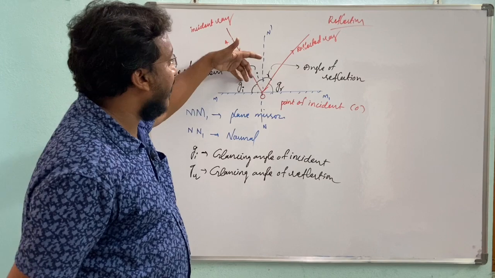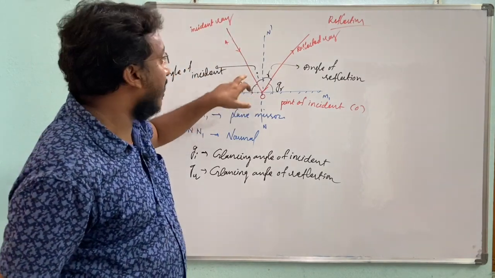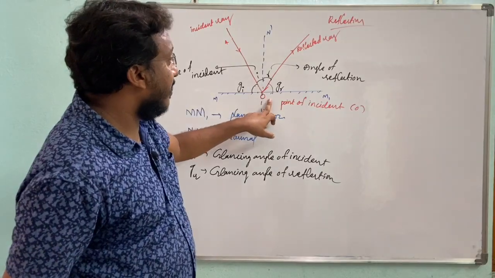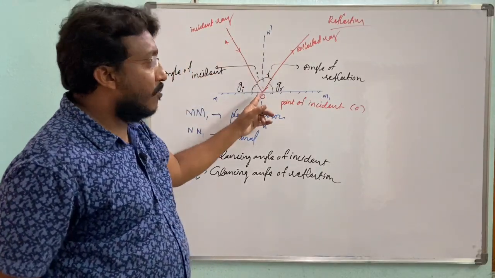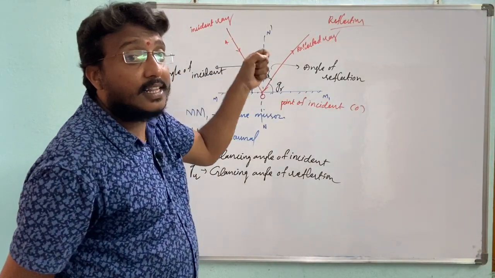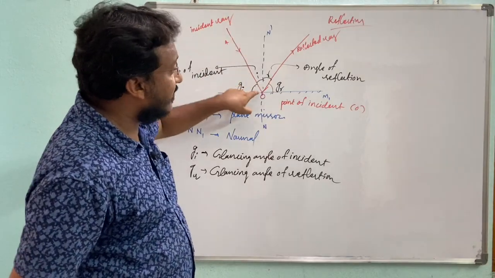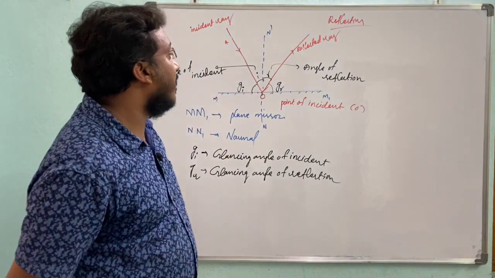The incident ray is the ray which strikes the plane mirror. The point of incidence is the point at which the incident ray strikes.